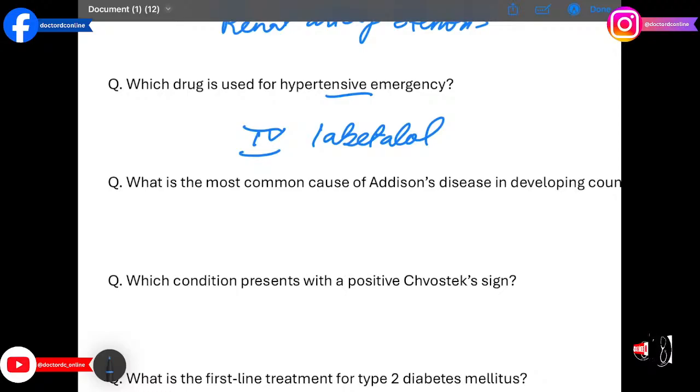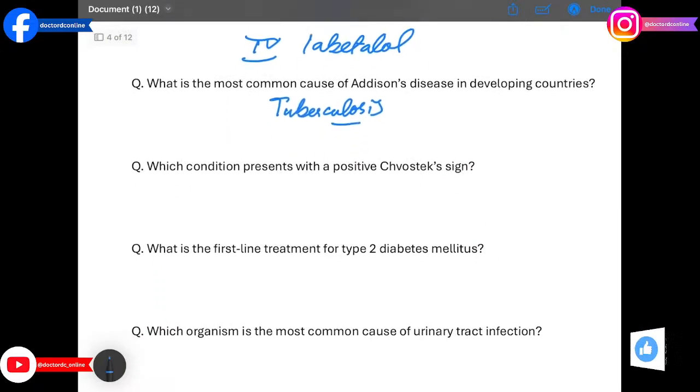The next question is what is the most common cause of Addison's disease in developing countries? The answer is TB, tuberculosis. Tuberculosis adrenalitis destroys adrenal glands, causing adrenal insufficiency.